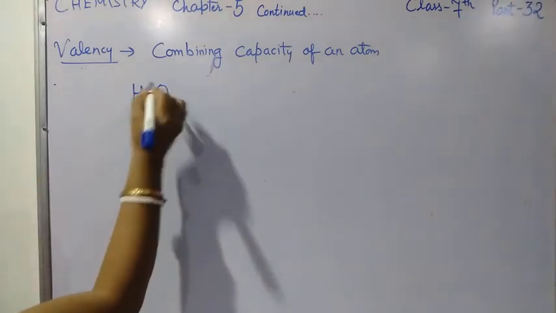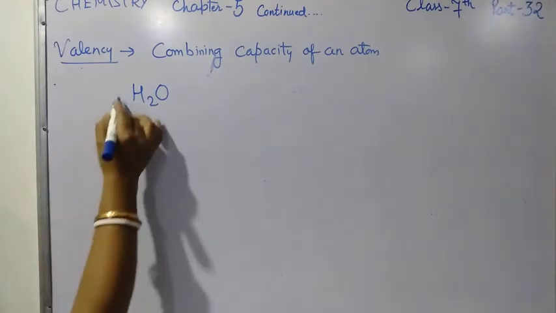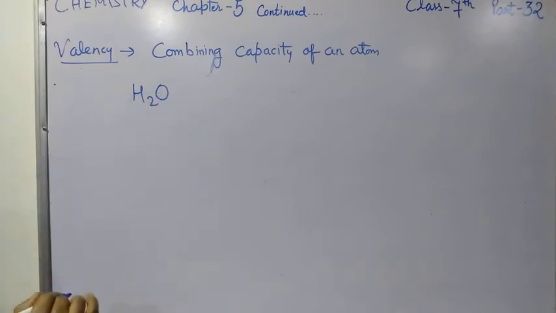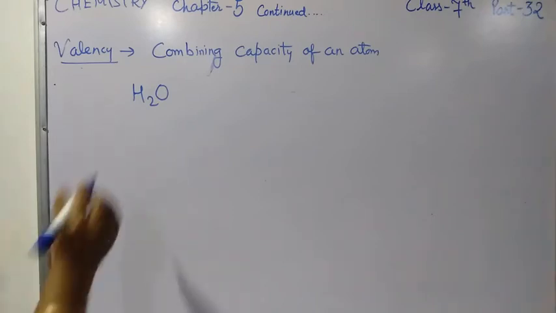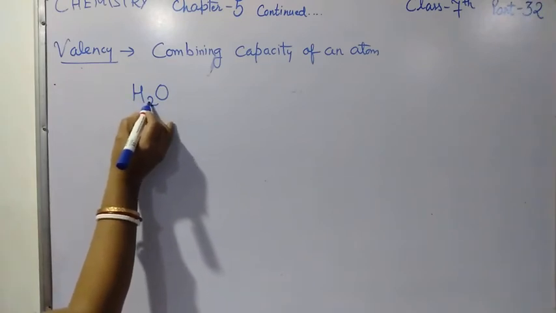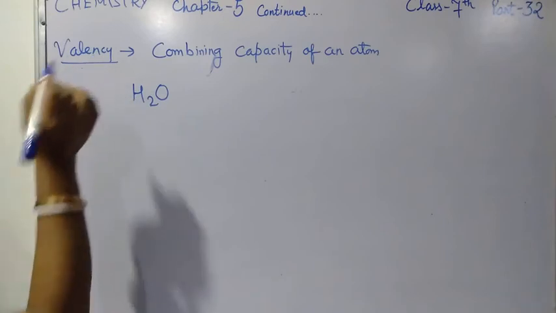H2O. Valency is also determined by the number of hydrogen atoms attached with any other atom. You can say that the valency of many elements is derived from their ability to combine with hydrogen atoms or to replace them in compounds. In a compound, how many hydrogen atoms are combined? With the help of this also you can find out the valency.